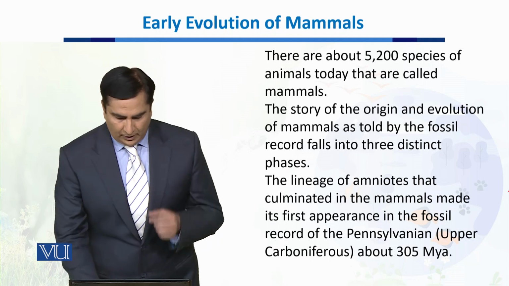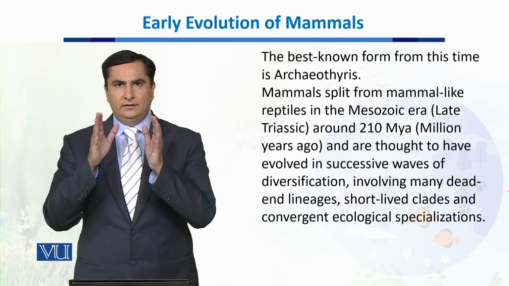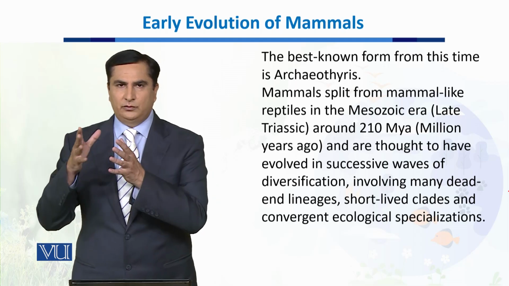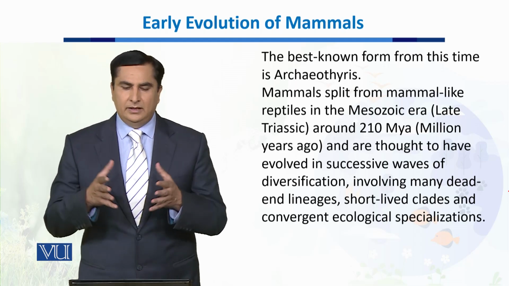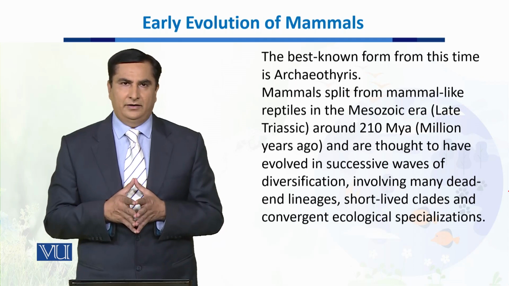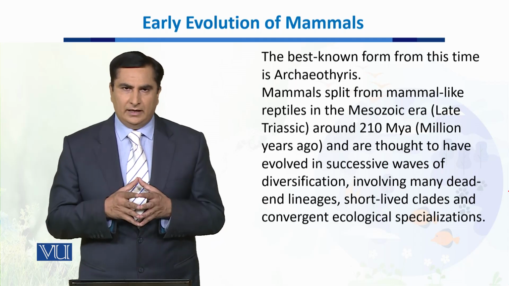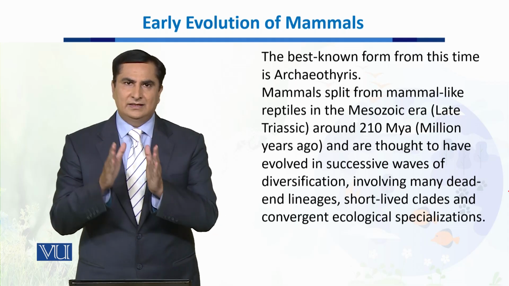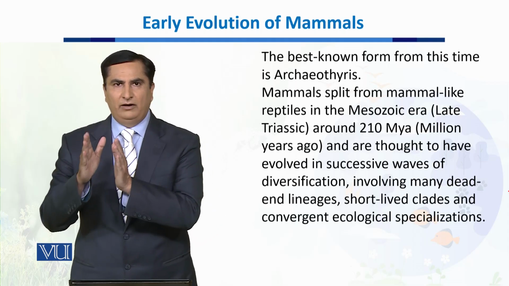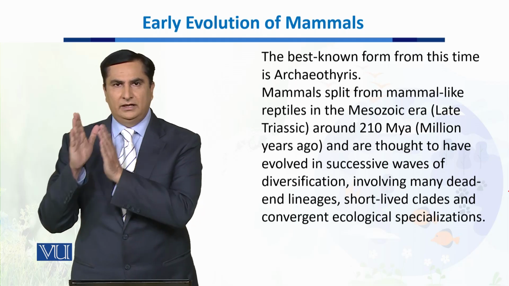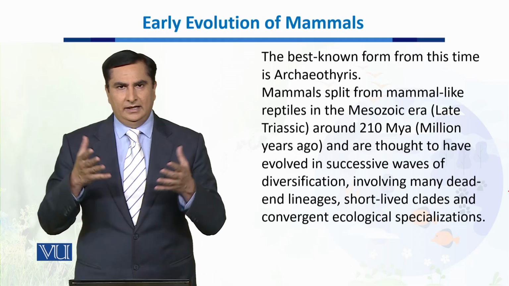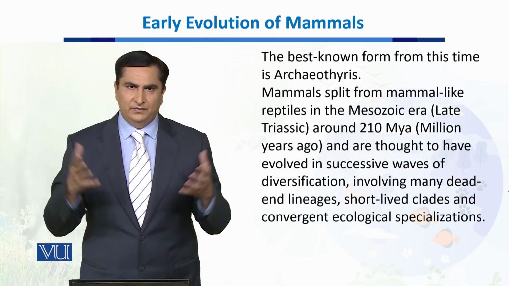Now, when we talk about the best fossil record or example of the mammals which evolved at that time, the best example is Archaeopteryx. The fossil record of Archaeopteryx is uniquely preserved and tells us that 305 million years ago, the mammals started to appear in the fossil record.